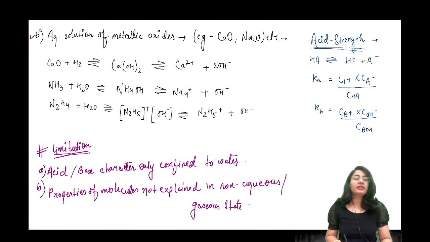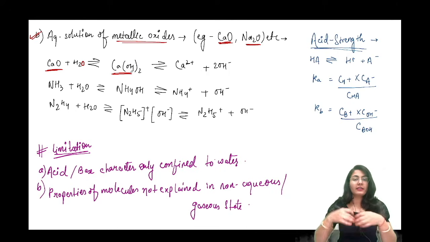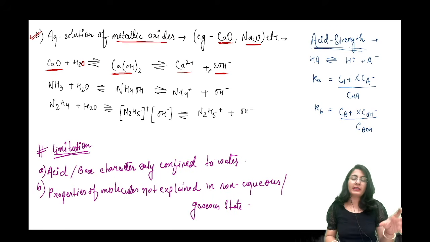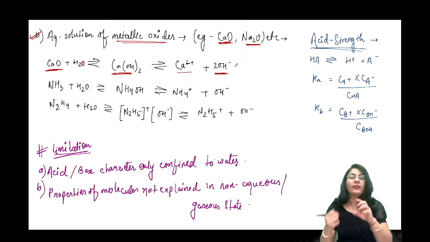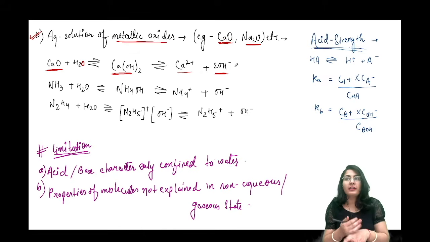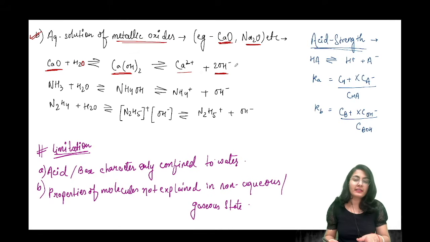Now another application is aqueous solution of metallic oxides. Definitely calcium oxide, Na2O, all of these. You react this calcium oxide with water, it is going to give you calcium hydroxide, the respective hydroxide, which can further break down into the metal cation as well as the OH minus.